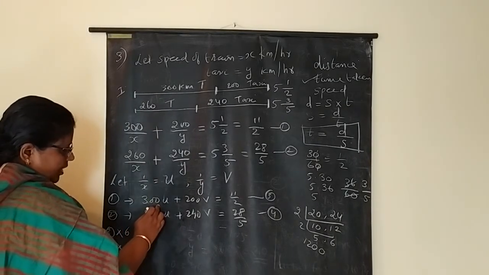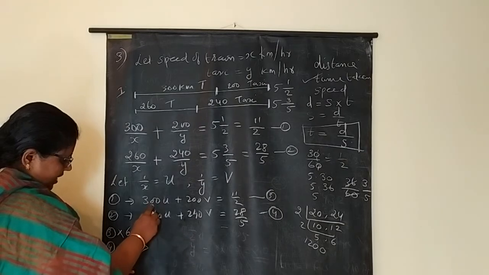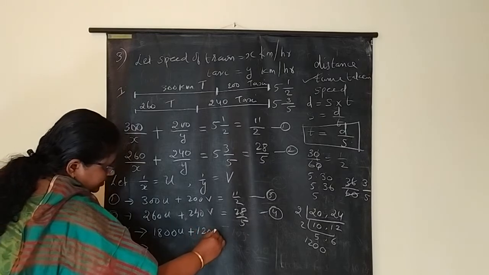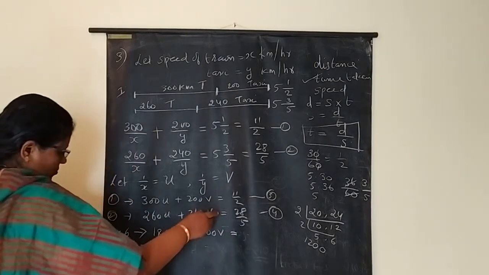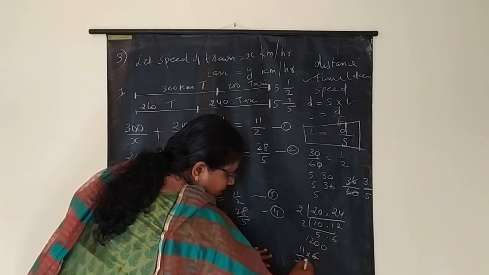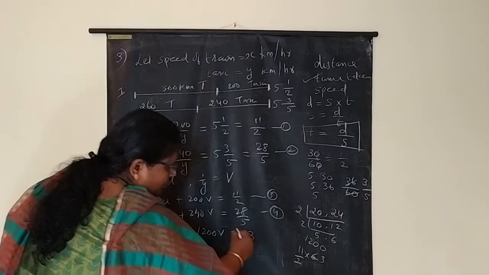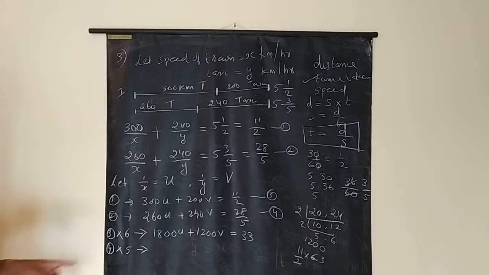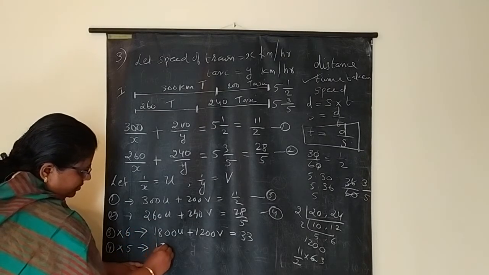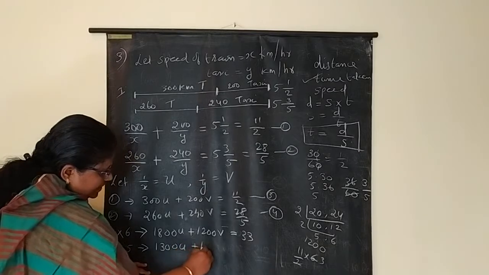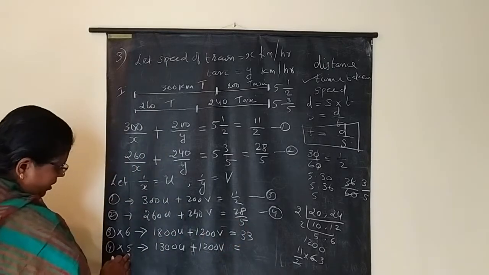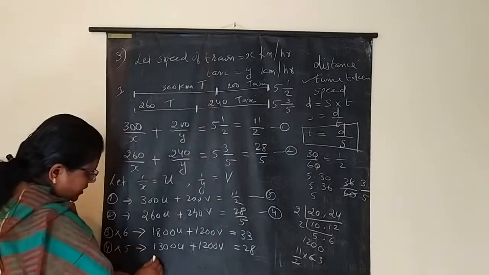So 3 into 6: 300 into 6, 1800u plus 1200v is equal to 11 by 2 into 6, it is cut 3, so it is 33. Then 4 into 5: 260 into 5, 1300u plus 1200v is equal to 28 by 5 into 5 is 28.